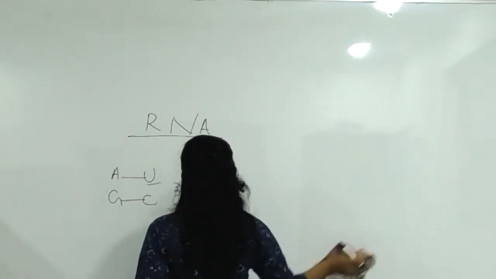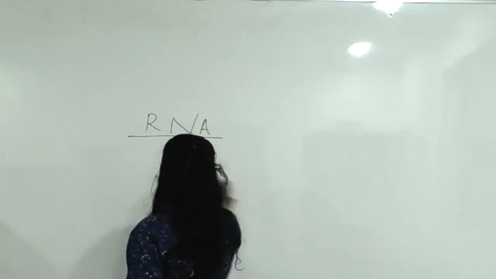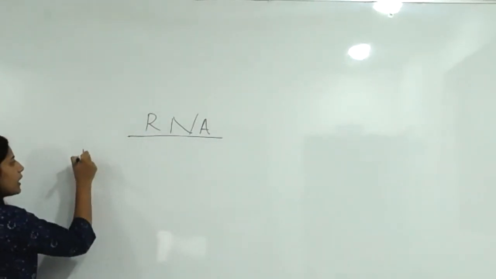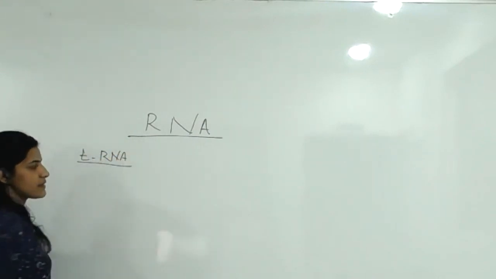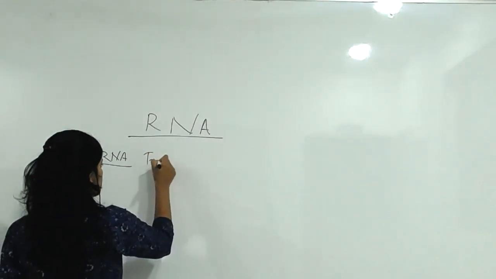Next one is tRNA. Small t, then RNA. What do you mean by tRNA? What is the full form of t? Correct. Transfer RNA.